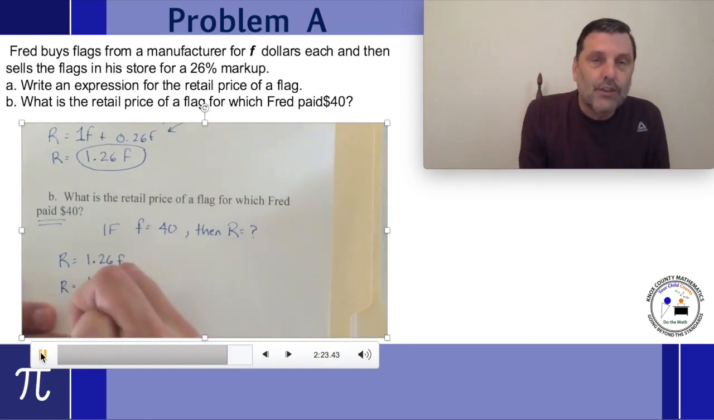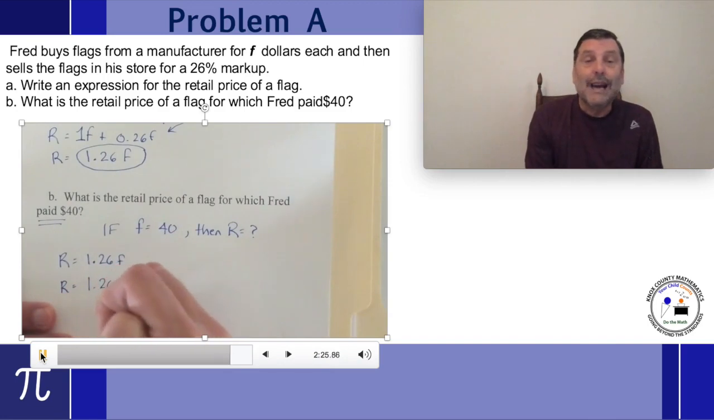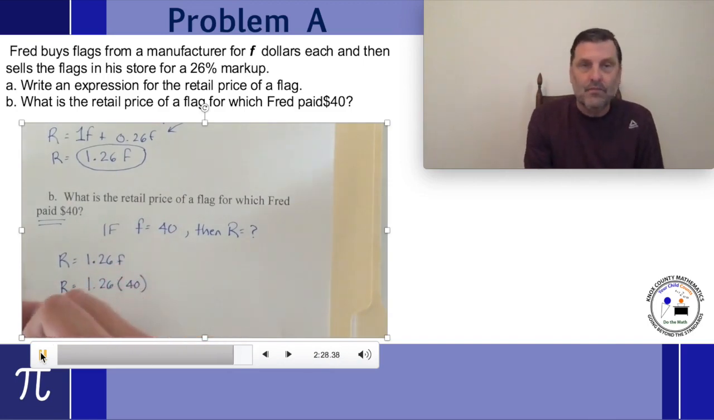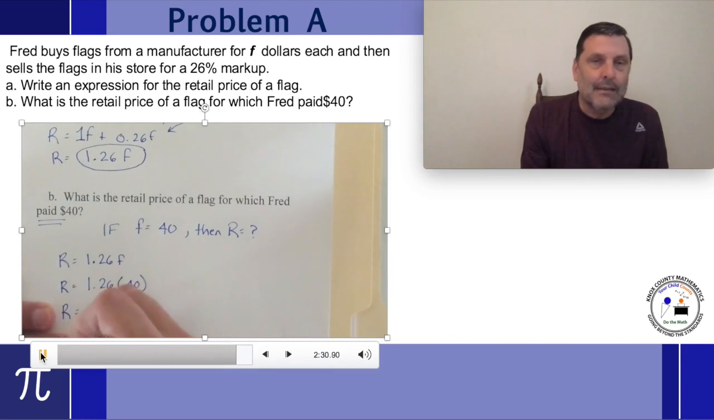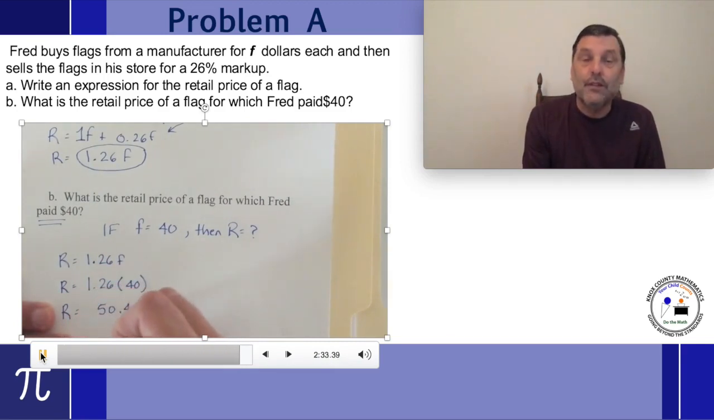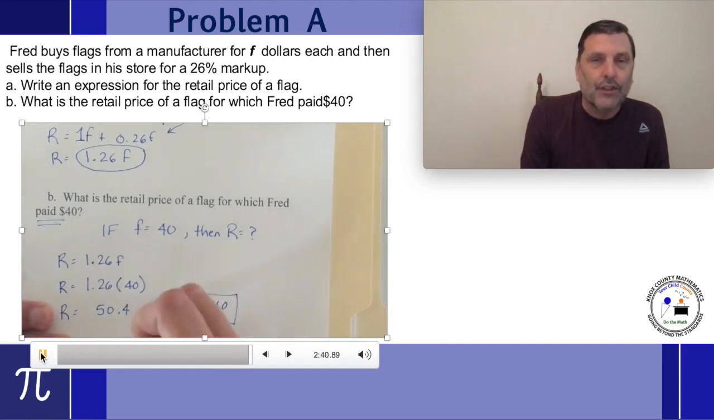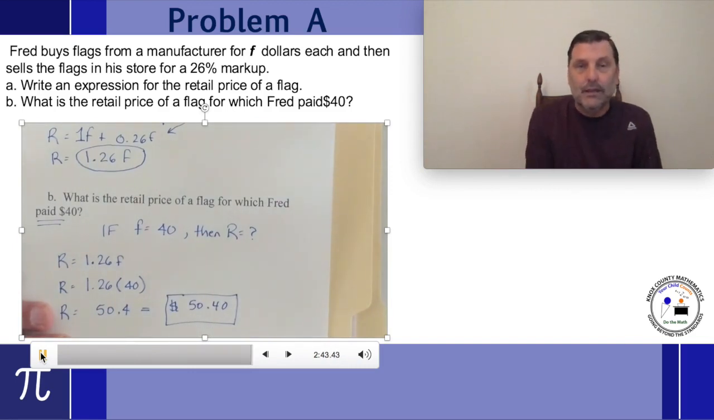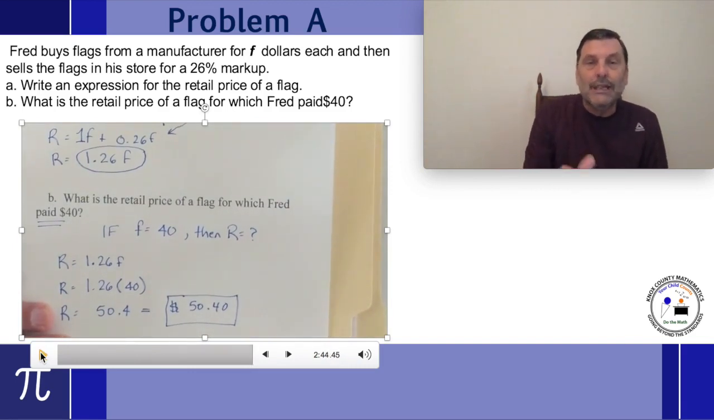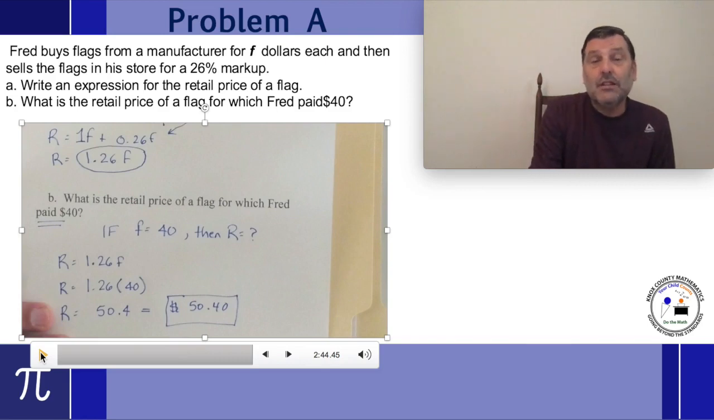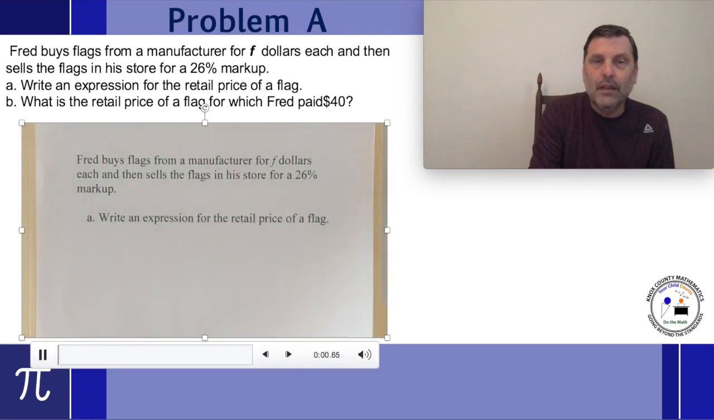So 1 and 26 hundredths, or 1.26, times 40. If we do the math behind that, that becomes 50.4, or 50 and 4 tenths. Within context, that's $50.40. That's what his retail price would be. He would have that in addition to what he bought it for. So he bought it for $40. He sells it for $50.40, which means he makes $10.40 profit. Understood? Okay, let's go to the second problem.